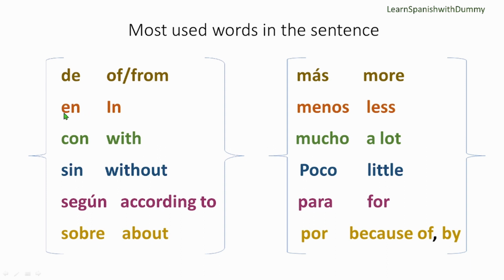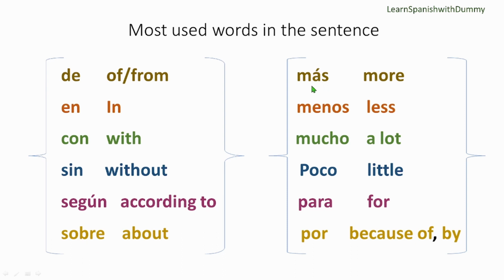Okay, "en". We have "con". "Con" is with. "Sin" is without. "Según", according to. Like according to him, then "según él". According to her, "según ella". "Sobre" is about. "Sobre" is also on, like it's on the table. So in that situation you can also use it.